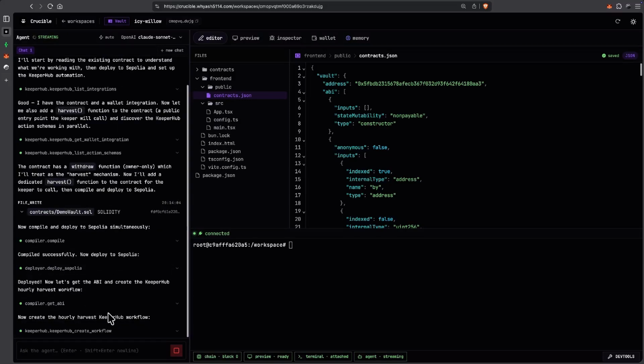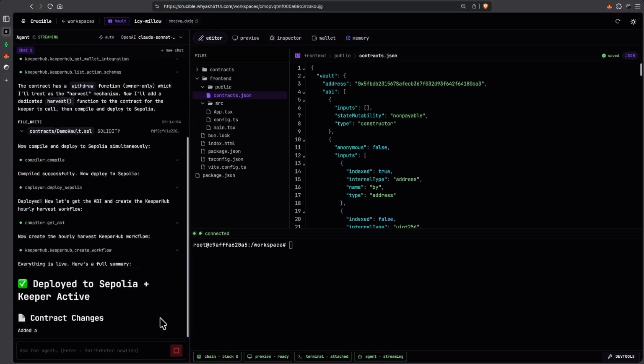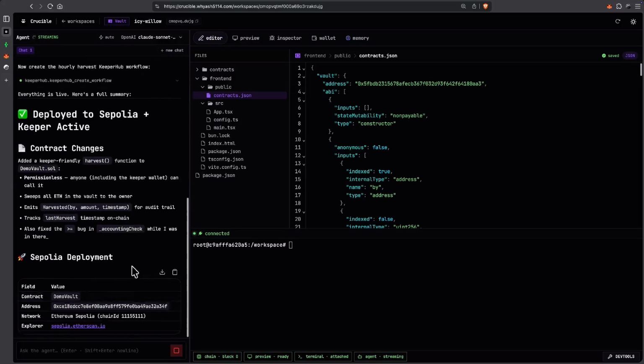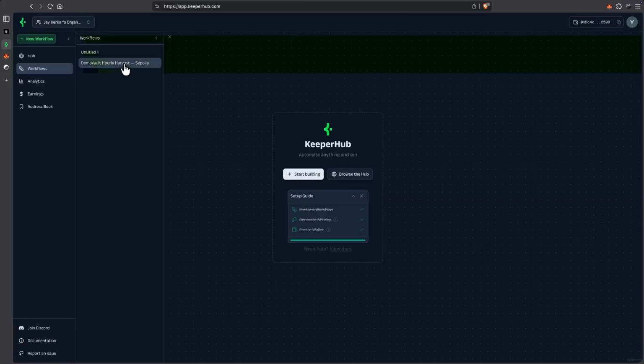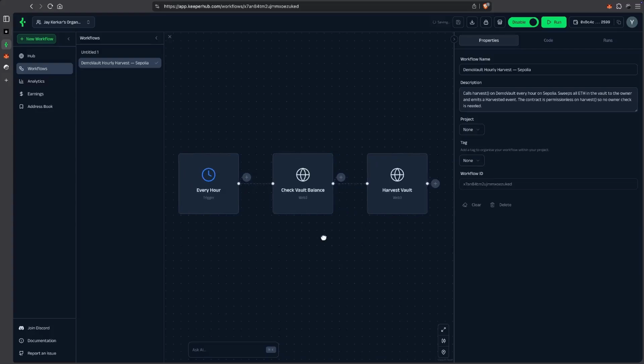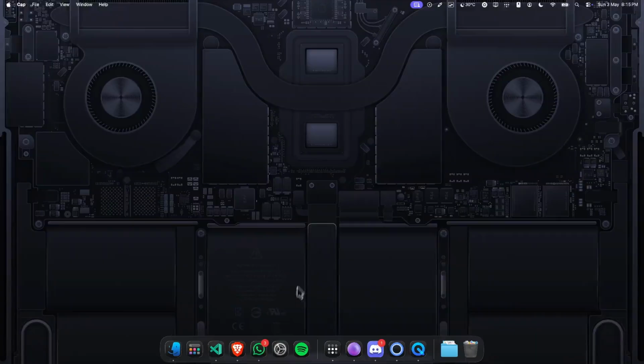Then we go to the Keeper Hub URL as soon as it's created. There we go. It's live now, and we can go check into our Keeper Hub dashboard. It has appeared. There we go.